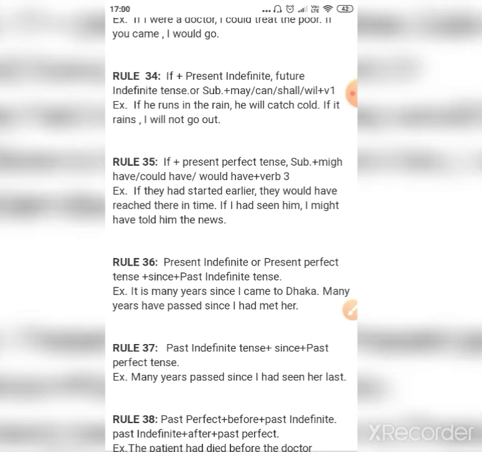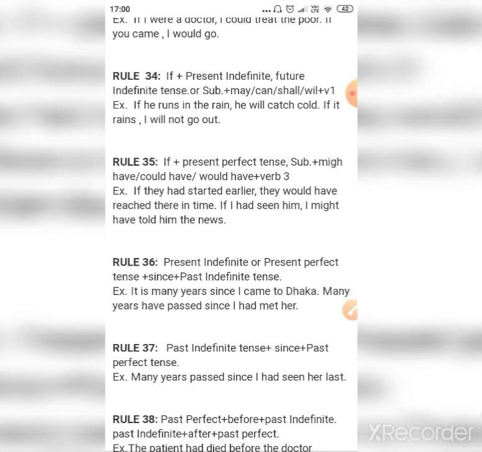Like in the example, if he runs in the rain, he runs is present indefinite. He will catch cold is future indefinite tense. Or if it rains, I will not go out. So rule number 35 says if plus present perfect tense, subject plus might have, could have, would have, plus third form of verb.